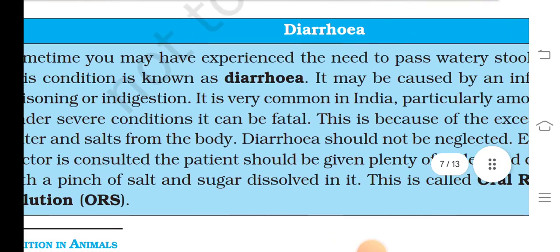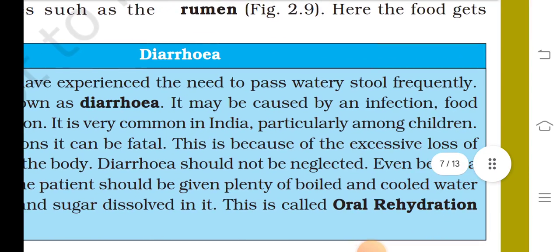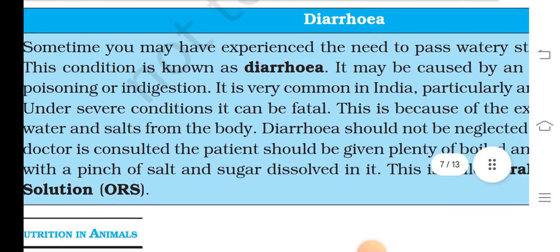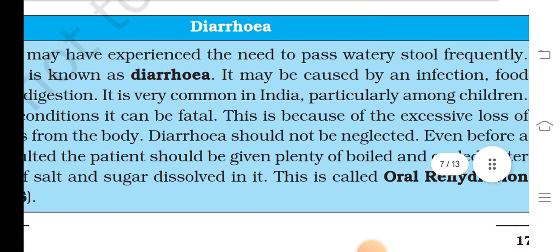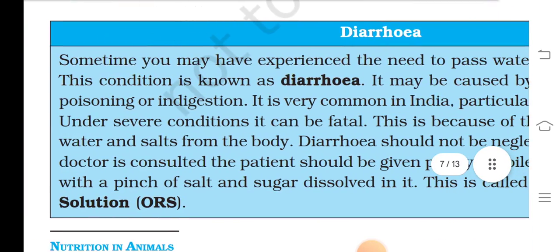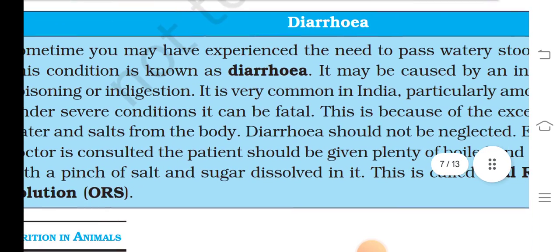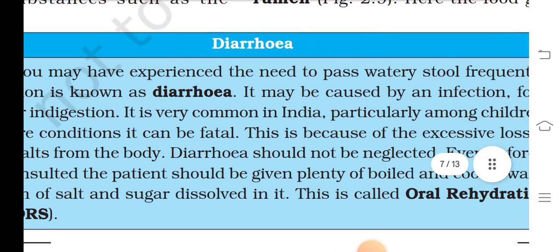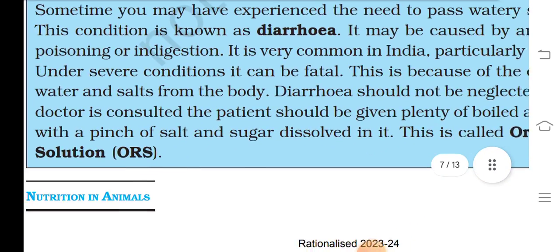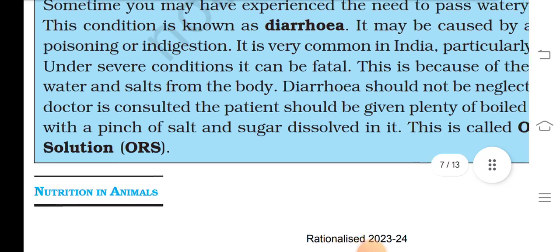Sometimes you may have experienced the need to pass watery stool frequently. This condition is known as diarrhea. It may be caused by an infection, food poisoning, or indigestion. It is very common in India, particularly among children, and can be severe.